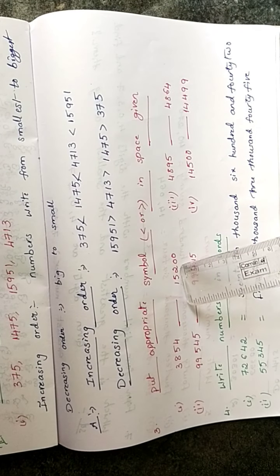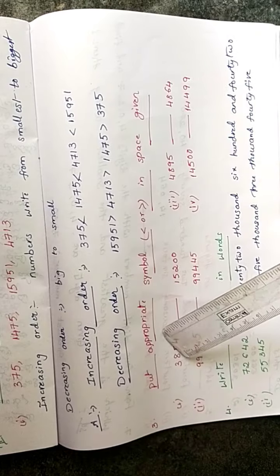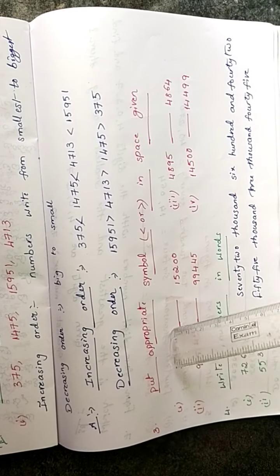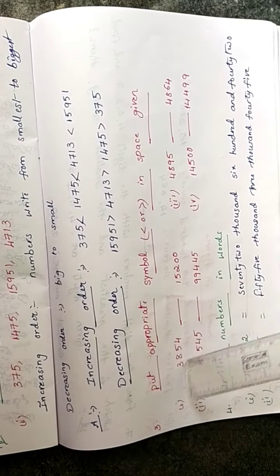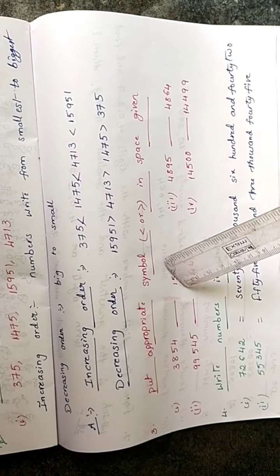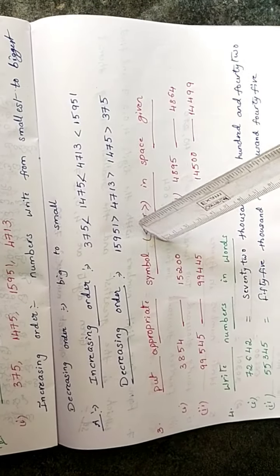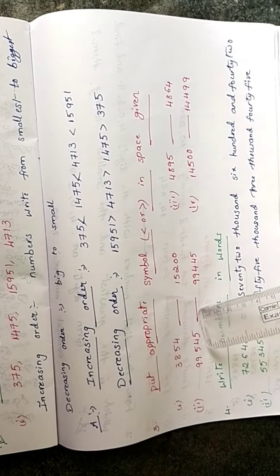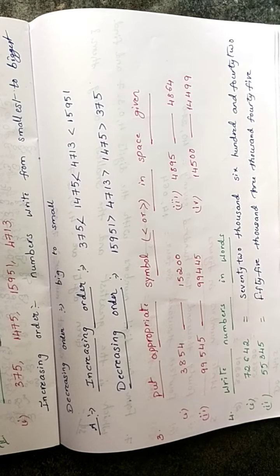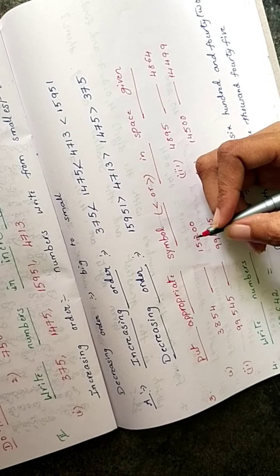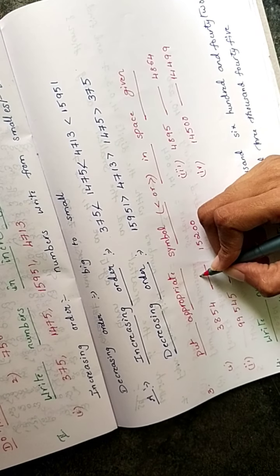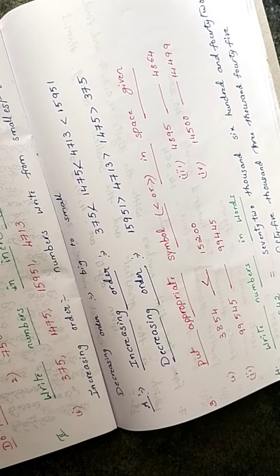Which is the big number? Here 4 digits, 1 2 3 4, 4 digits number. Here 5 digits, 15,200. Here 3,854. So 15,200 is the big number. So what is the symbol? The symbol is less than.